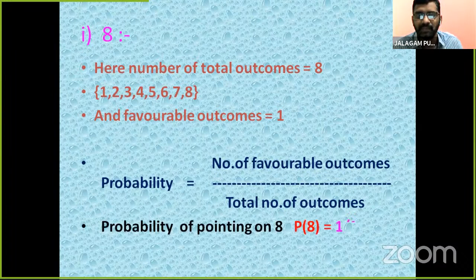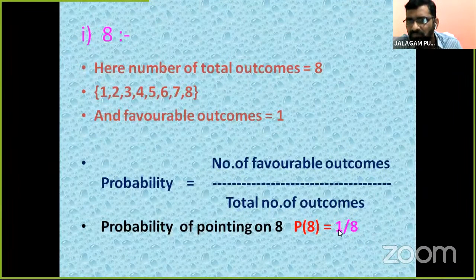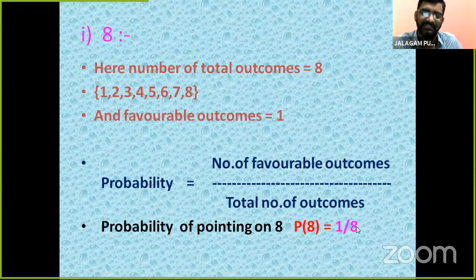The probability of pointing on 8, P of 8, is equal to 1, because the favorable outcomes are 1 and the total number of outcomes is 8. So 1 by 8 is the answer.